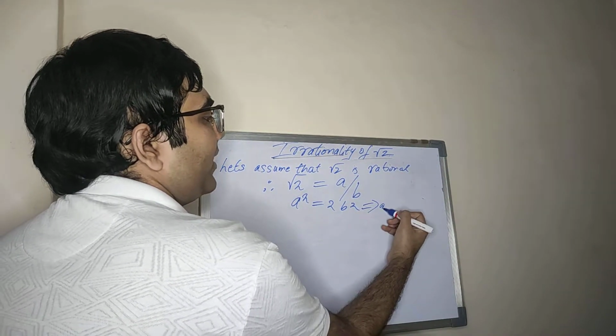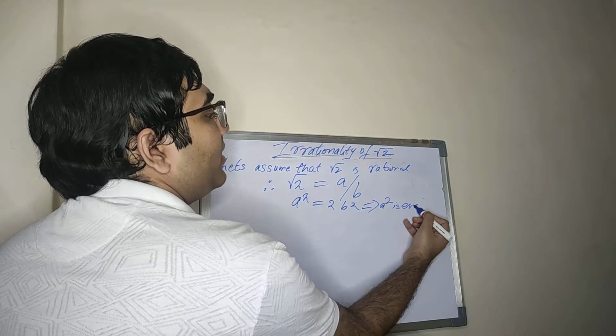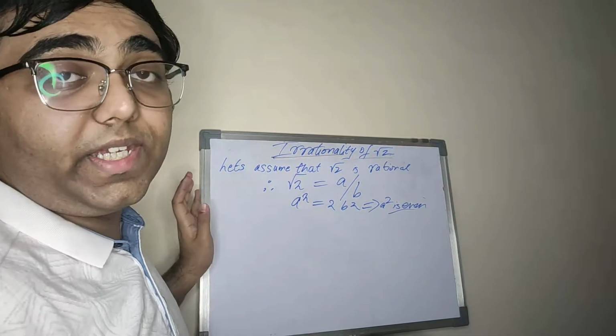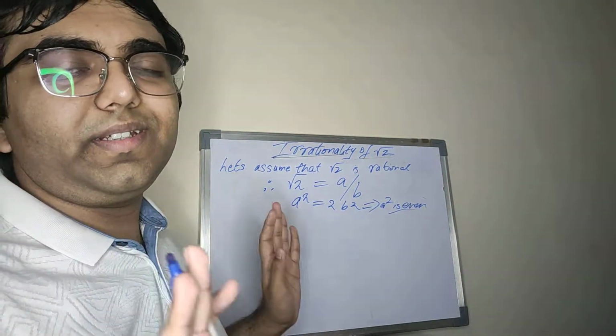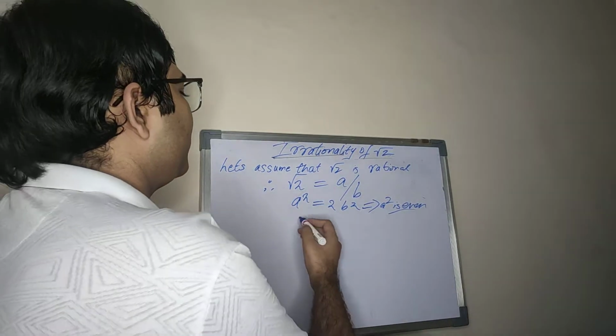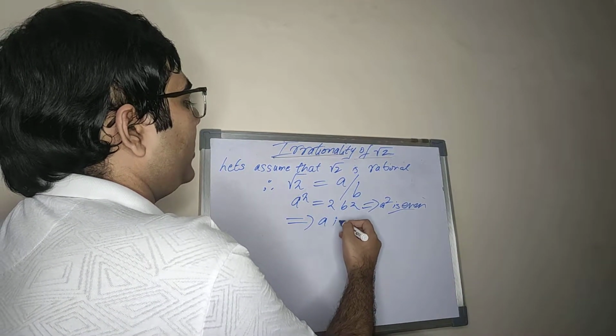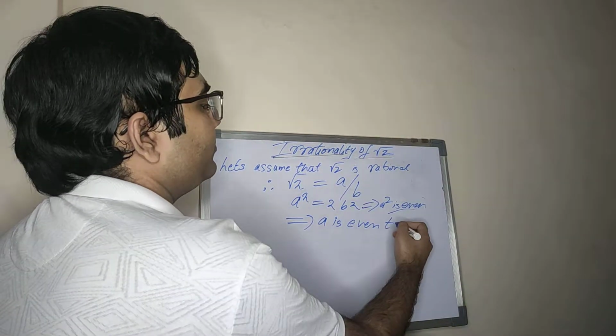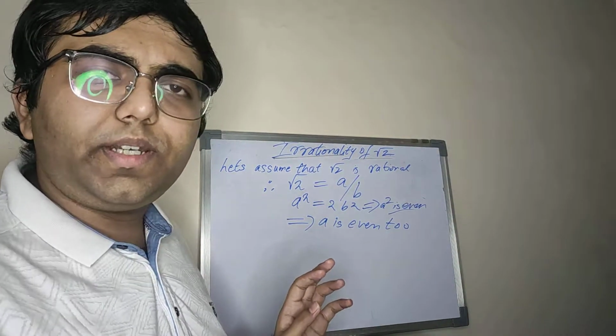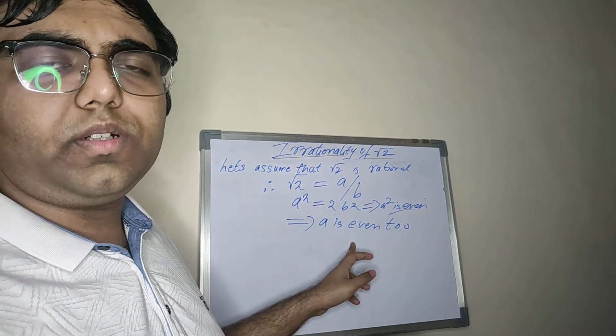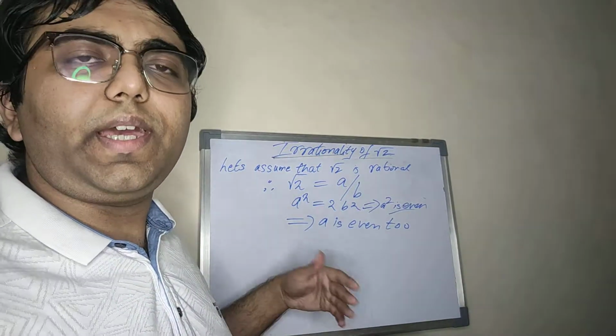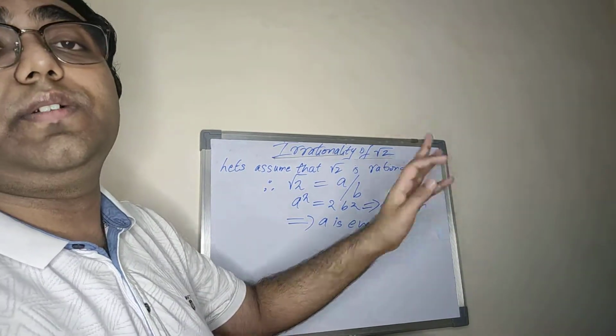So what does this imply? A square is even. Now if a square is even, we can clearly say that a is also even. So I can always write a is even too. Why did we say that? Why did we write that? Because the square of any even integer has to be even. So if a square is even, a is even.